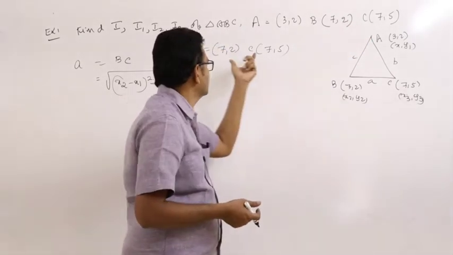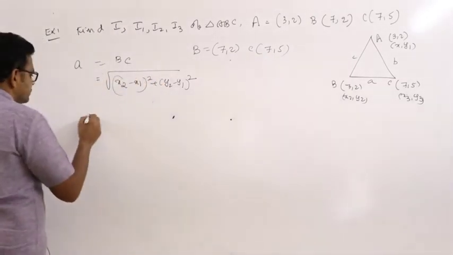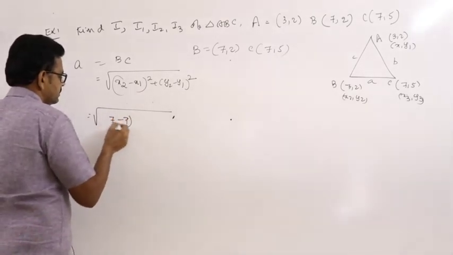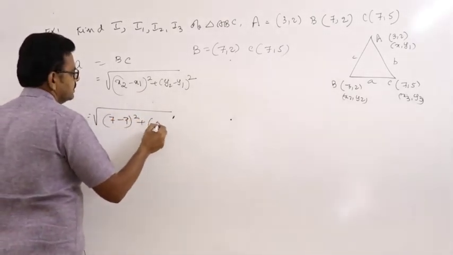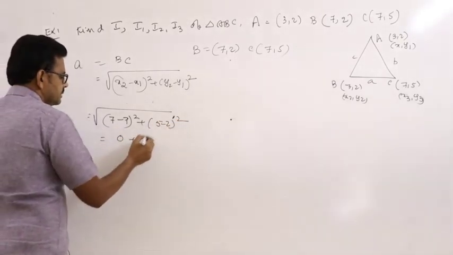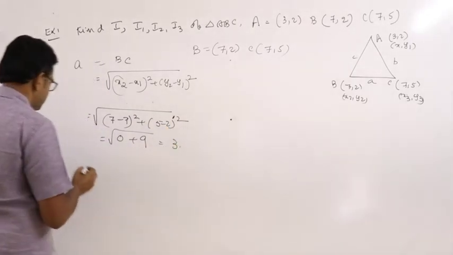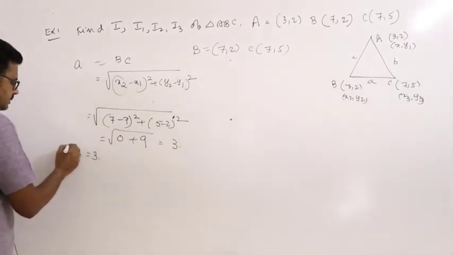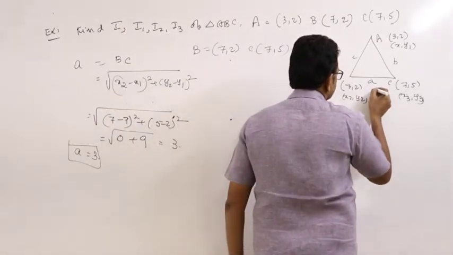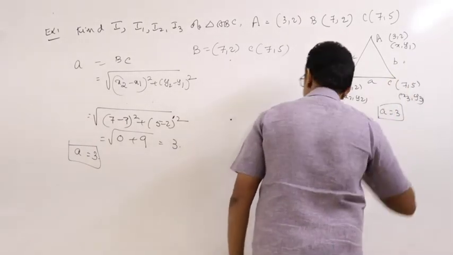In general, you can use the distance formula. That is root of (7 minus 7) whole square plus (5 minus 2) whole square, which is 0 plus 3 square, 9, so that equals 3. Therefore, a is equal to 3.